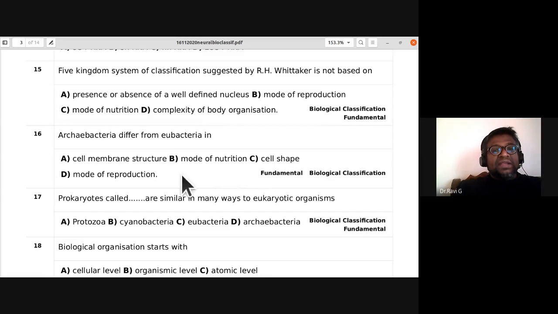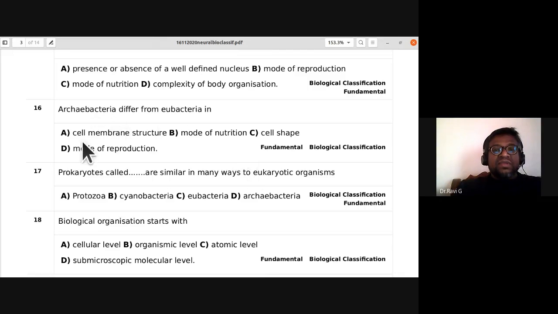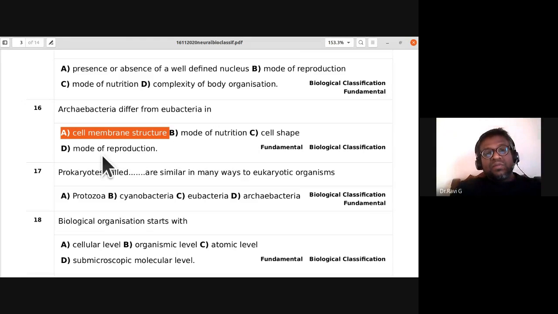So Archaebacteria differ from Eubacteria in cell membrane structure, mode of nutrition, cell shape, or mode of reproduction. See, Archaebacteria differ from Eubacteria in the cell membrane structure. So 16th one, A is the answer. They differ from Eubacteria in the chemical composition of the cell membrane structure.